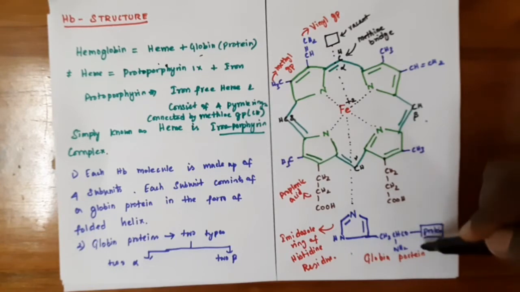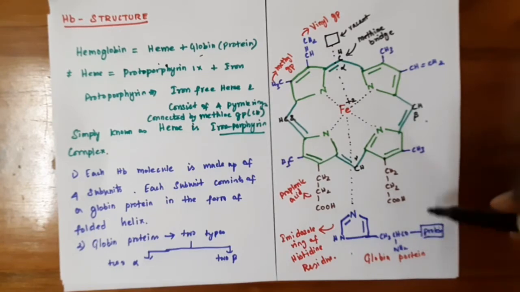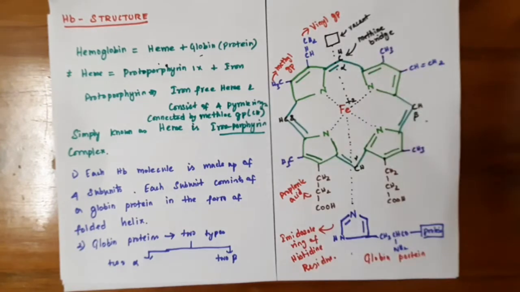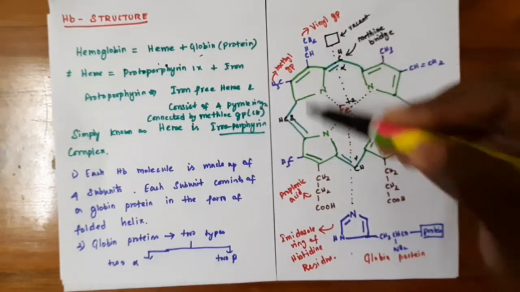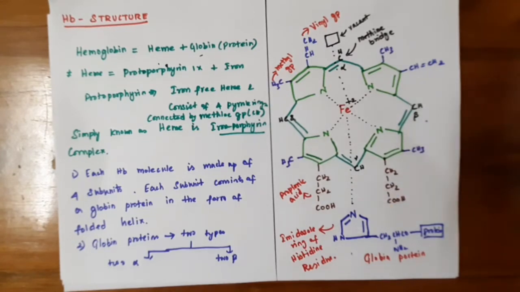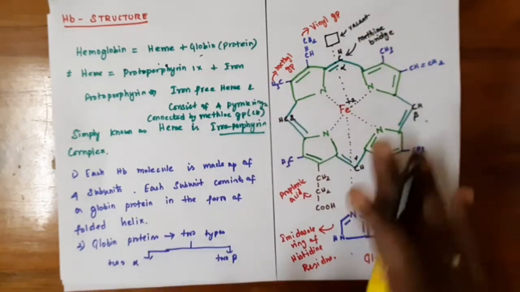This histidine unit is connected to the protein molecule, called the globin protein. The 6th site is vacant for oxygen binding, and there are substituents called vinyl, methyl, and propionic acid. This is about the hemoglobin structure.